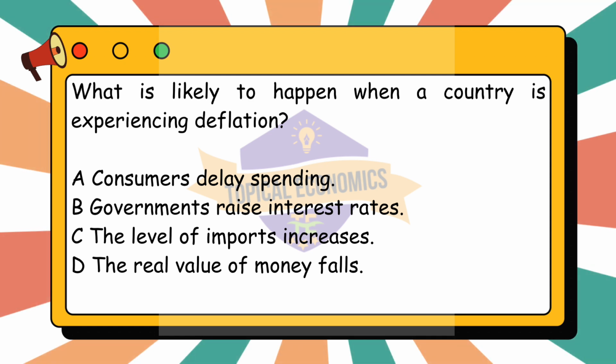Lastly, option D, the real value of money falls, is also incorrect. During deflation, the real value of money actually increases, because the purchasing power of money rises as prices fall. Deflation means you can buy more goods and services with the same amount of money, not less. So the correct answer for this question is option A.